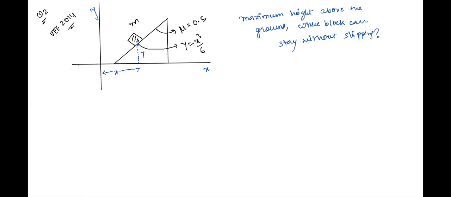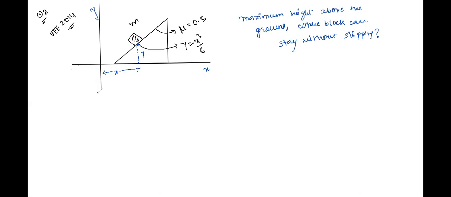Class, when does slipping take place? Slipping means that even despite friction, the block starts moving downwards. That means we have to take that threshold condition for which the block will remain in equilibrium.